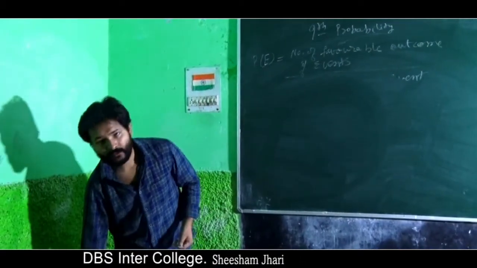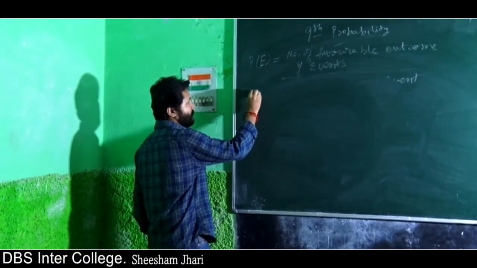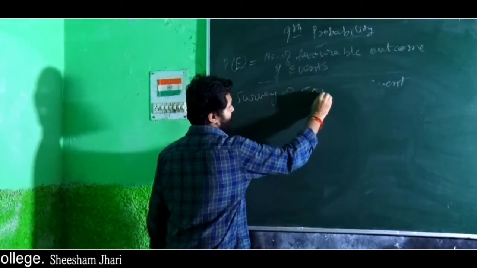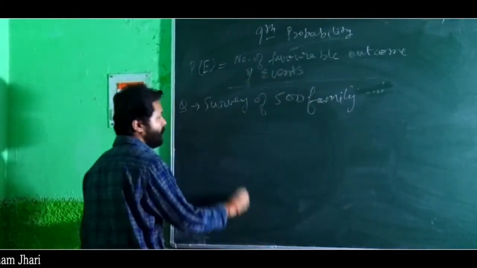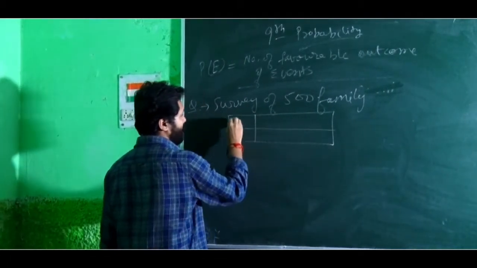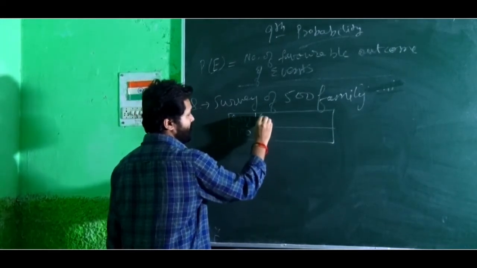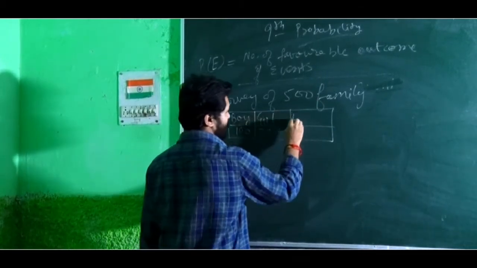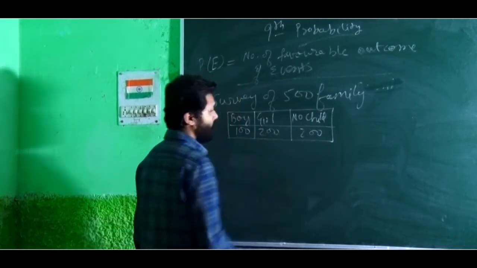Okay, so now we will be doing some practice questions. Let us say question is that we have done a survey of 500 families, and we got data like boy child is something like 100, girl child is like 200, and no child is also like 200.